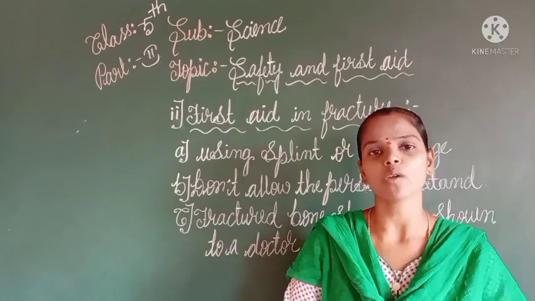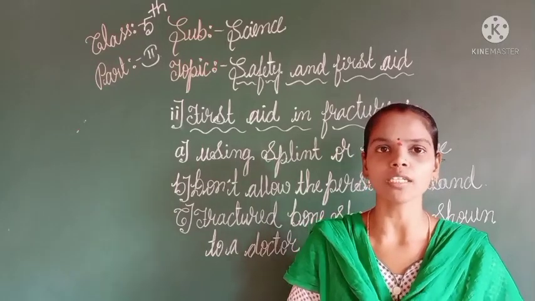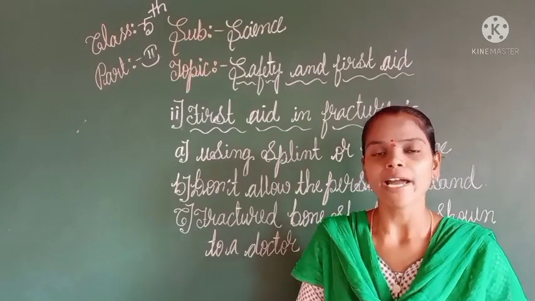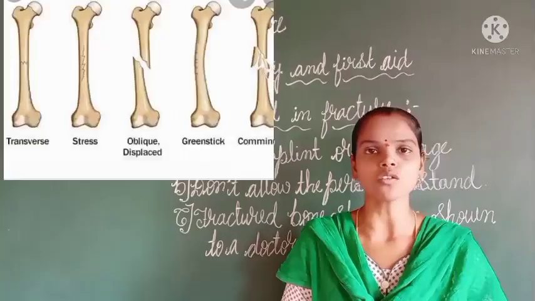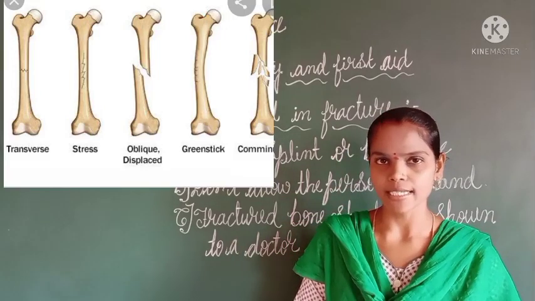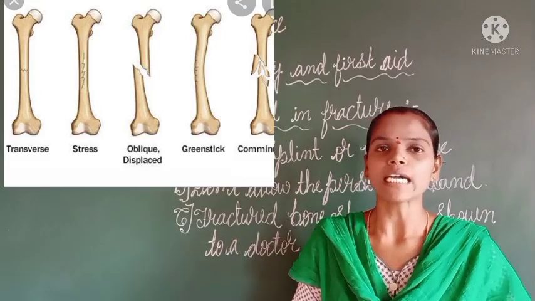Today we are learning in detail what first aid can be given for a fractured bone. Dear students, a bone may be fractured due to some accident or carelessness.